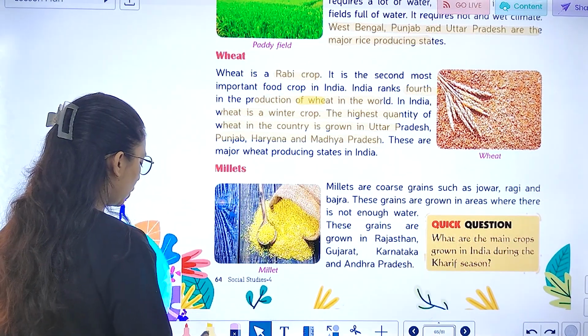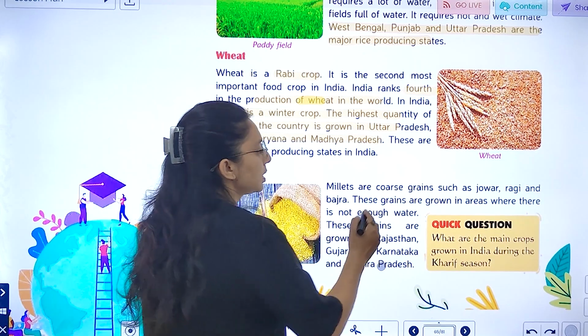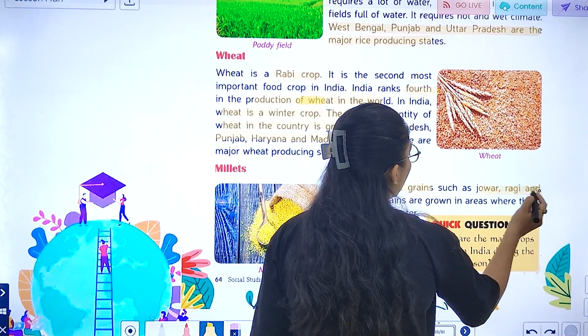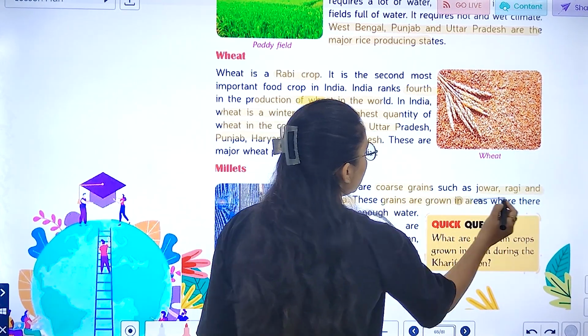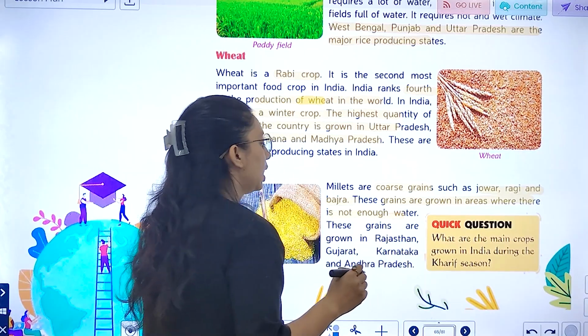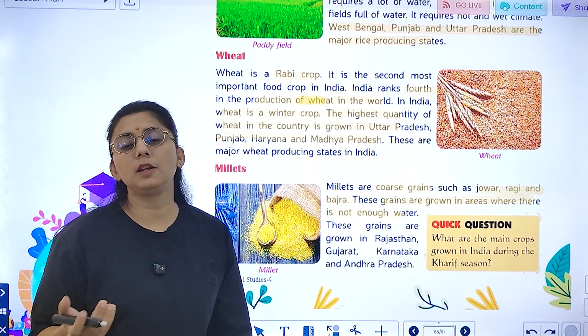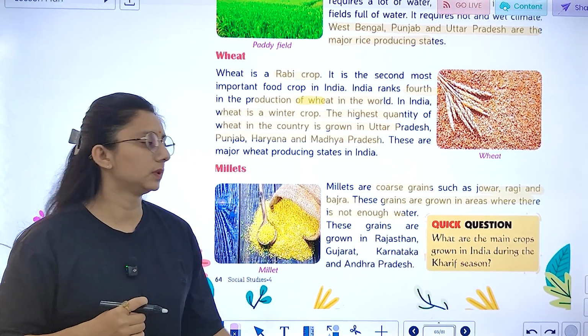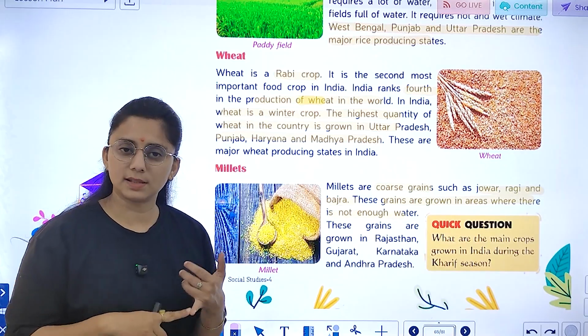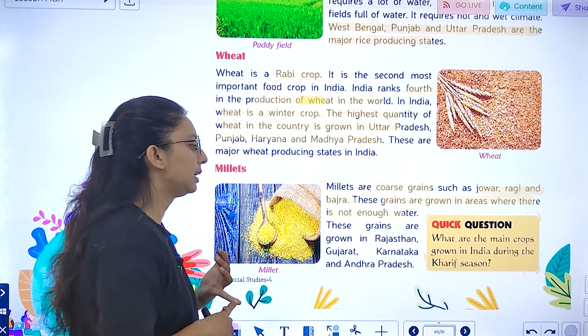Next, if we talk about millets, millets are the coarse grain. ये क्या है? Coarse grain like ज्वार, रागी and bajra. These grains are grown in areas where there is not enough water. जहाँ पे ज़्यादा पानी नहीं होता है ये वहाँ पे grow करती है, right? So like we have Rajasthan, Gujarat, Karnataka and Arunachal.